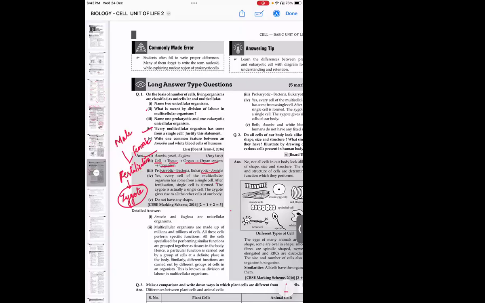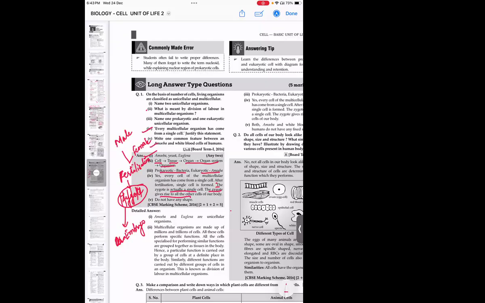But this single cell zygote, now what does it do? It starts dividing and forms the embryo, which is multicellular. That is how we can say that from the unicellular, the multicellular body has arisen. So zygote is actually a single cell. The zygote gives rise to all other cells in our body.